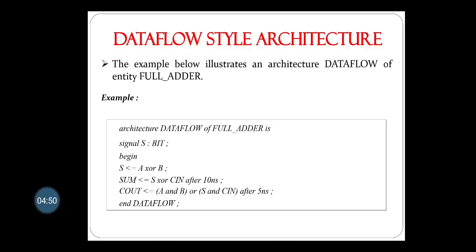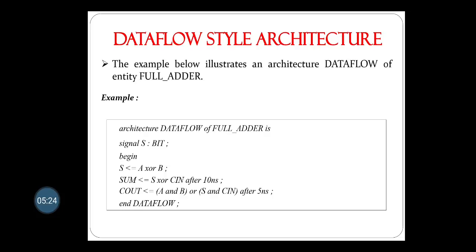Now consider this example of a full adder, where only a small architecture of data flow is shown. The entity declaration is not shown here. The architecture data flow of full adder is, and then the declaration part is mentioned in the form of a signal: signal S colon bit.